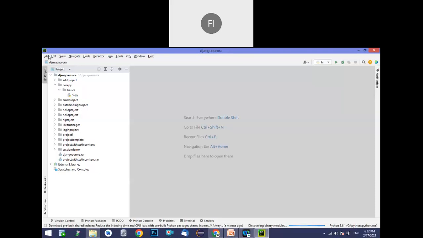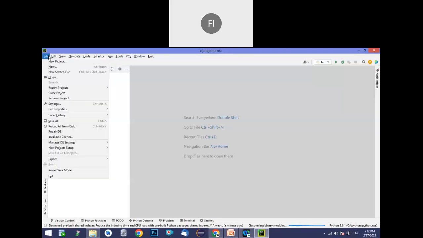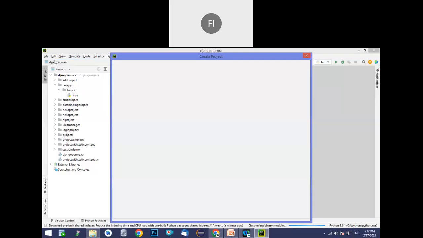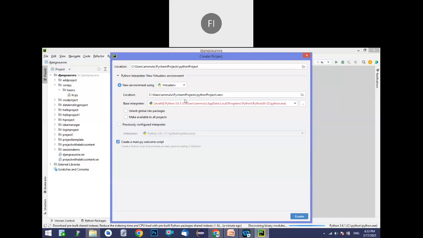Yes. If you want to create a new project, there is an option: go to File and click on New Project. Once you click, it will ask for the project name you want to give, and you also need to select the environment. Under location, it shows Python project, but instead I am giving core Python 6 p.m. batch, where I can create all the things.